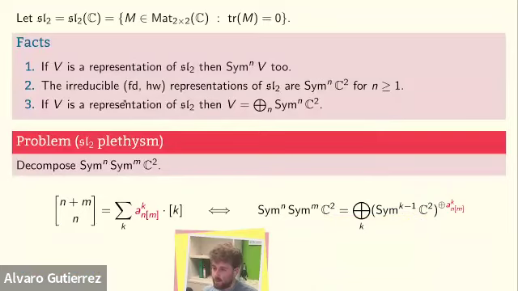So here what I'm doing is I'm taking C squared and Sym^m of C squared, so that's an irreducible. And then I'm applying fact 1 to take the n-th symmetric power of all of that. And now this whole thing is itself a representation by fact 1. By fact 3, it will have a decomposition into irreducibles. And this decomposition will look something like this. So each irreducible will appear some number of times. And these numbers are the same ones as I had before. And here we have an equivalence between these two problems.